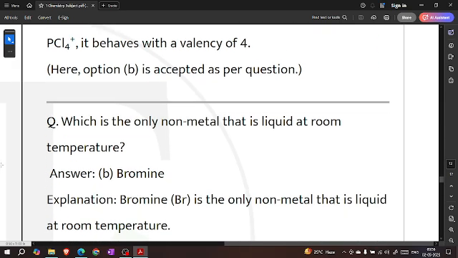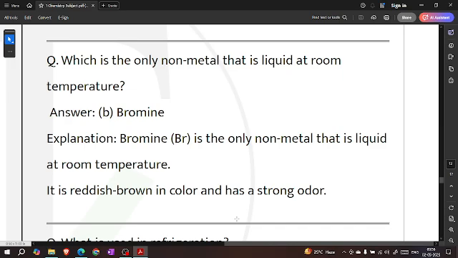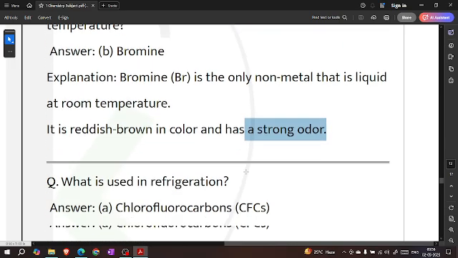Which is the only non-metal that is liquid at room temperature? Bromine is the only non-metal that is liquid at room temperature. It is reddish brown in color and has a strong odor.